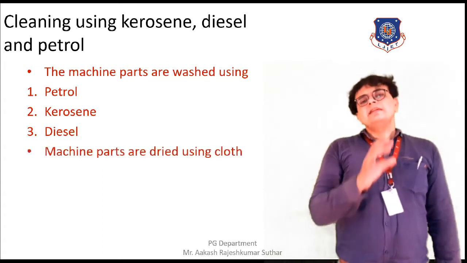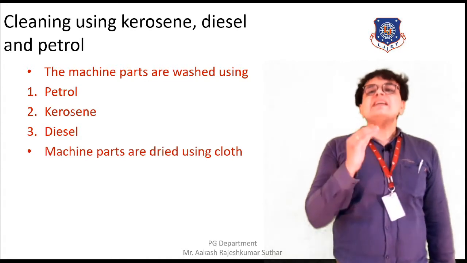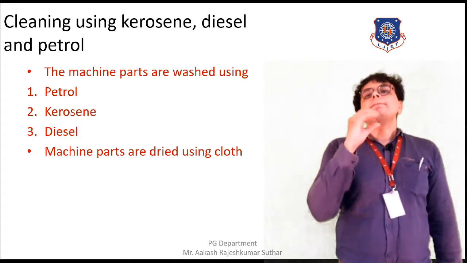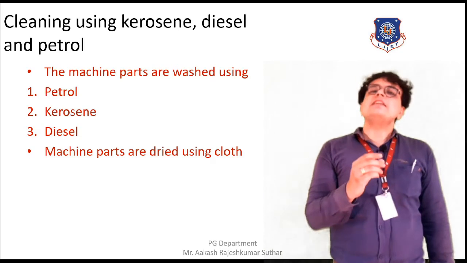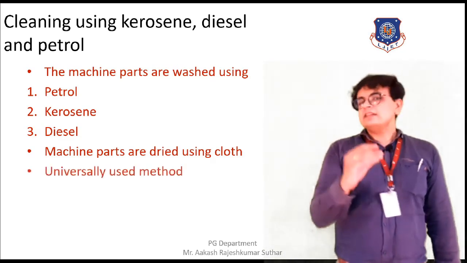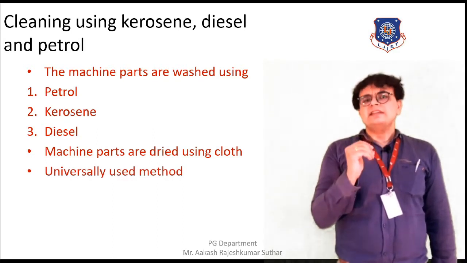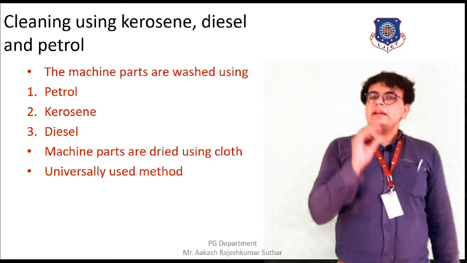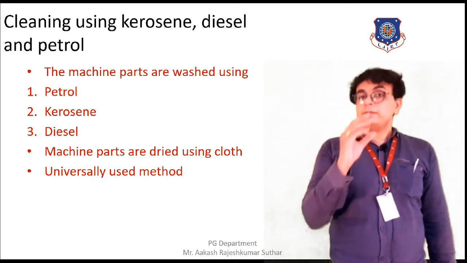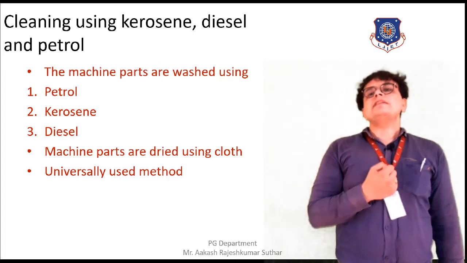Generally, the parts that are required to be degreased are washed with the help of kerosene, petrol or diesel. Just washing of these parts is done, and after that they are properly cleaned with the help of a cloth. As a result, without much skill and with easy effort, degreasing can be done. A clean surface can be found, all the faults can be found, inspection can be done properly, and the measurement of the machine parts can be done properly.